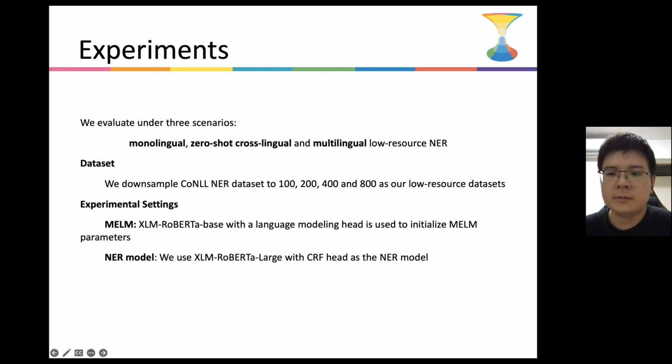To validate the effectiveness of MELM, we conduct experiments on three scenarios, namely monolingual, zero-shot cross-lingual, and multilingual low-resource NER. We adopt the popular CoNLL NER dataset and downsample it to contain 100, 200, 400, and 800 entities as our low-resource datasets. We use XLM-R base to initialize MELM parameters and use XLM-R large with CRF as our NER model.